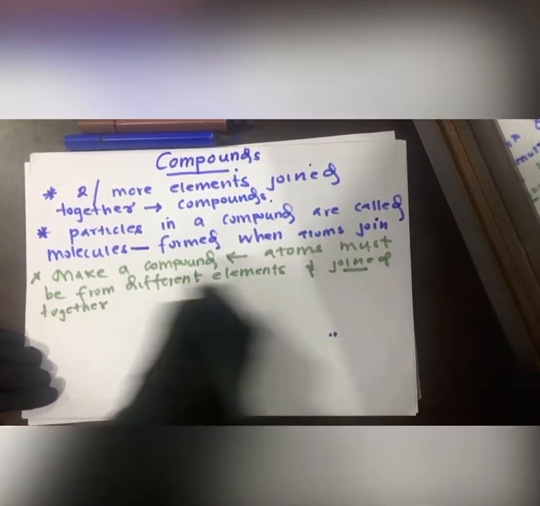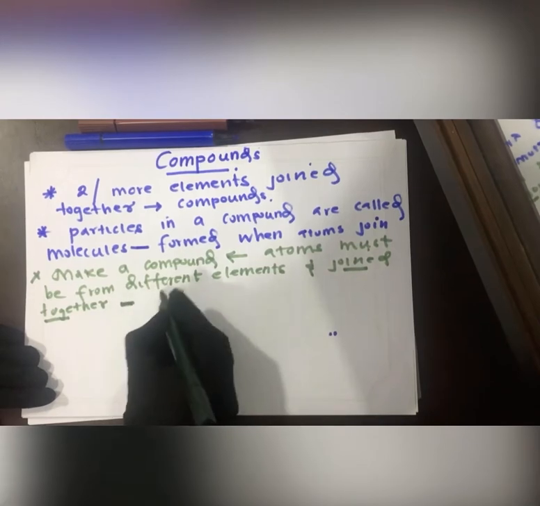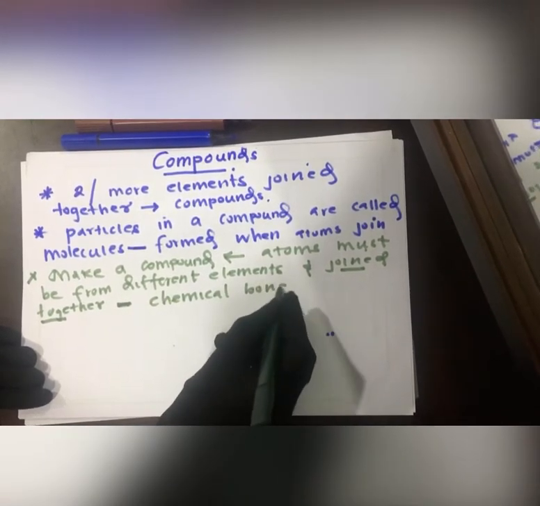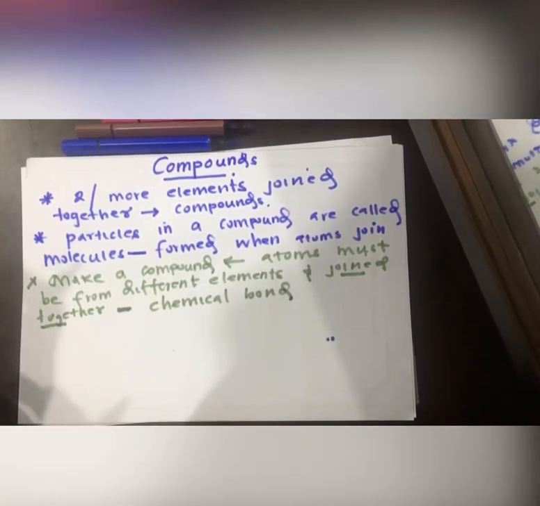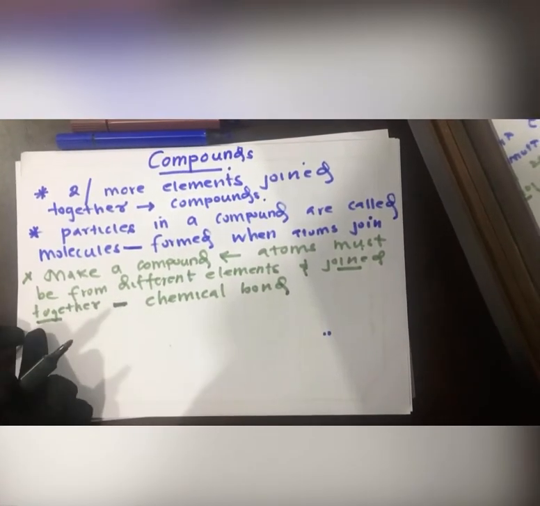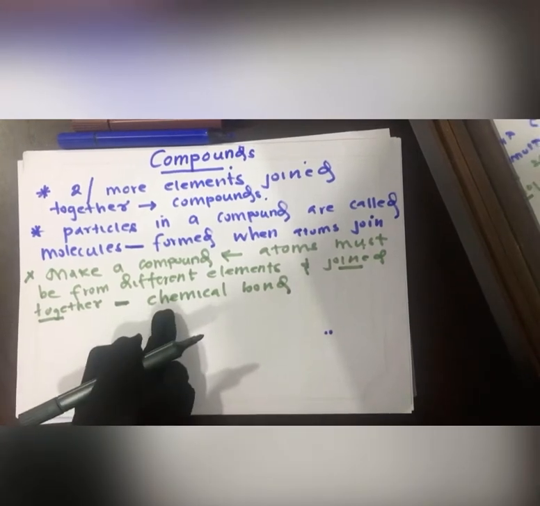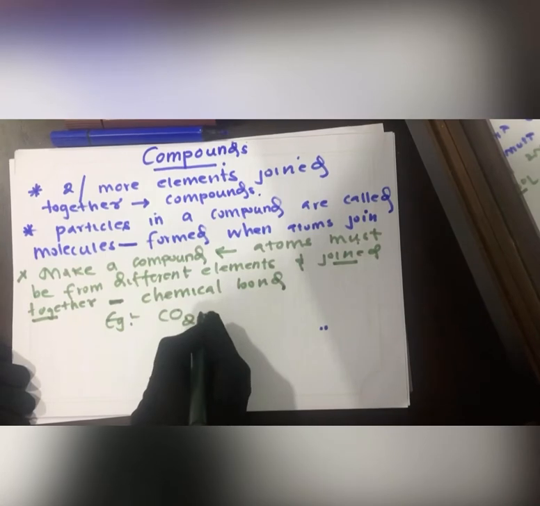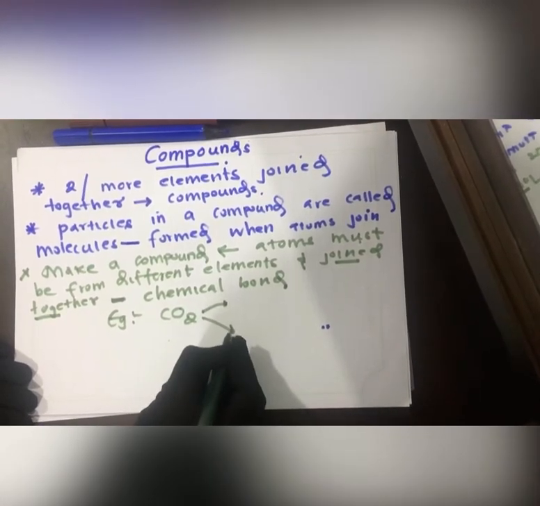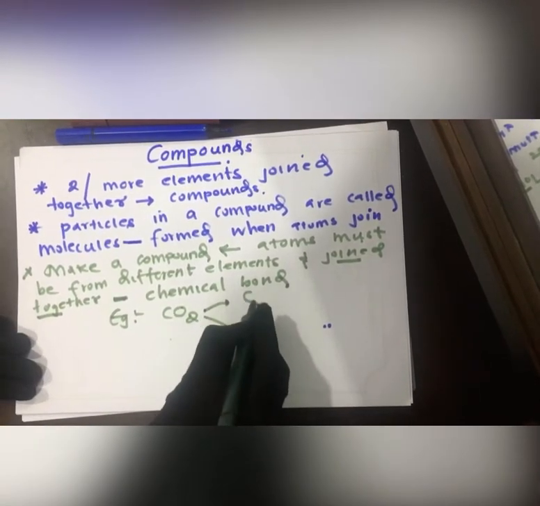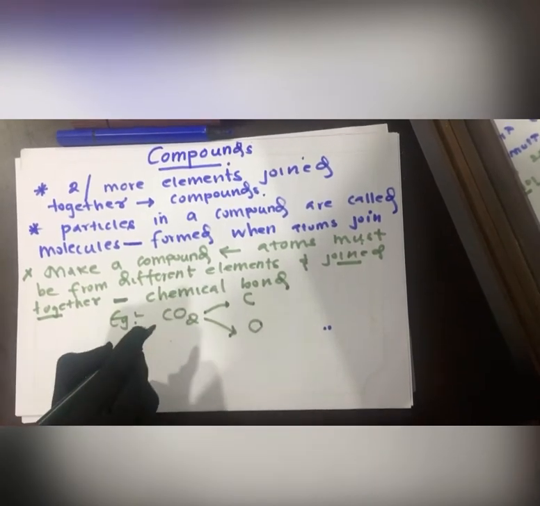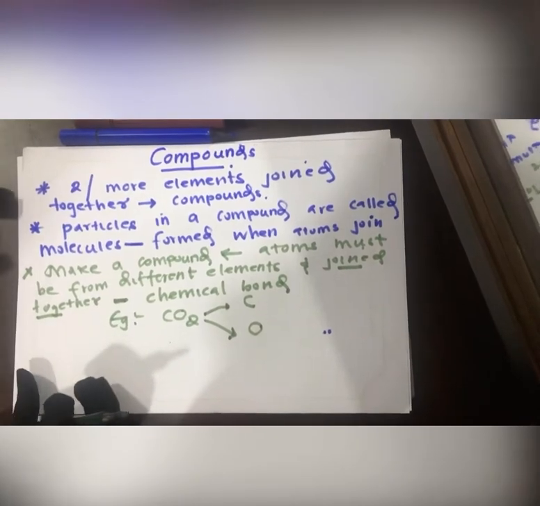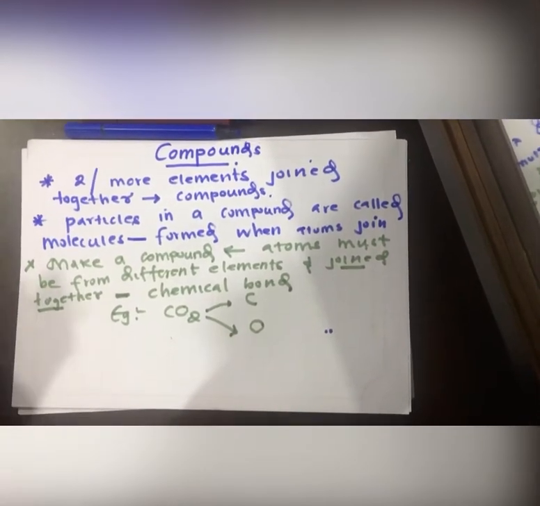This joining together is known as a chemical bond. So in order to form a compound, the atoms of different elements should be joined together, and that process is known as a chemical bond. For example, carbon dioxide. There are two kinds of atoms from different elements, carbon and oxygen. Hope everyone has a clear understanding of what a compound is and how it is formed.